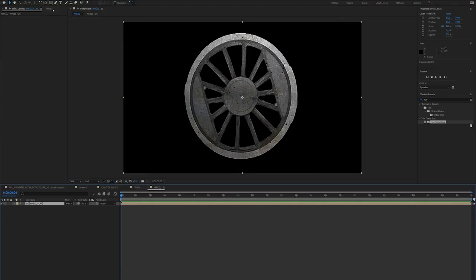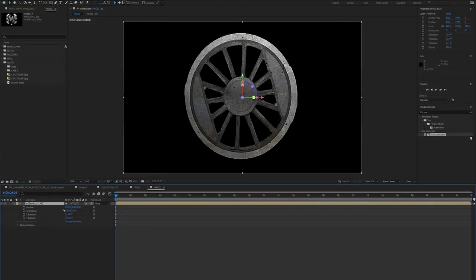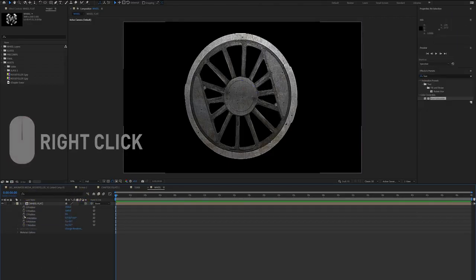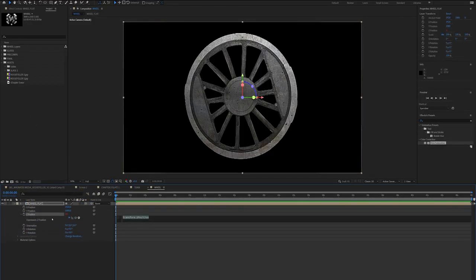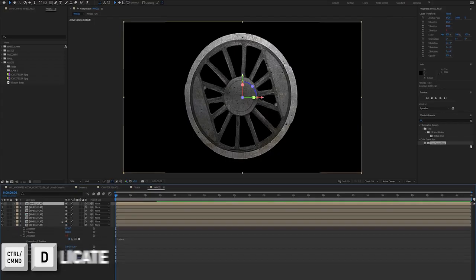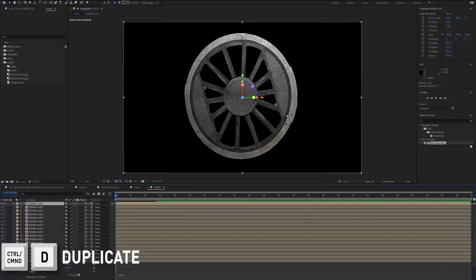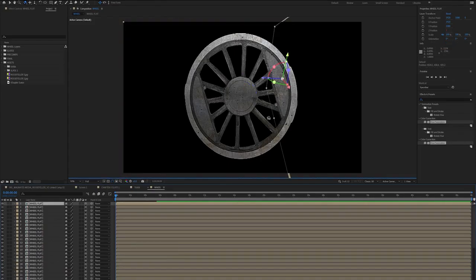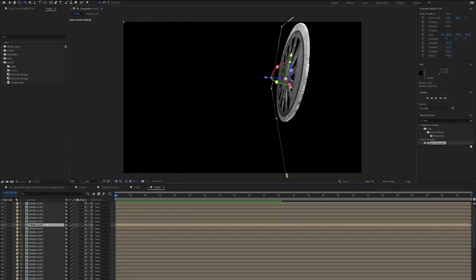So what I'm going to do is go to separate dimensions on my wheel flat layer and make sure we've toggled on our 3D layer. We're going to go to our Z position on our wheel, and I'm going to alt click it and type in index. And that's it. That's all you need to do. You need to press index and then you just need to duplicate this layer a bunch of times. If we press C and go to our camera tool, we'll start to see this effect working. So we can see we've now got a 3D wheel emerging.